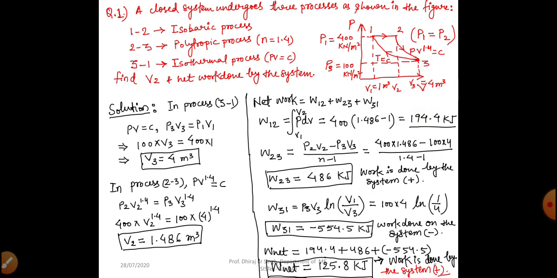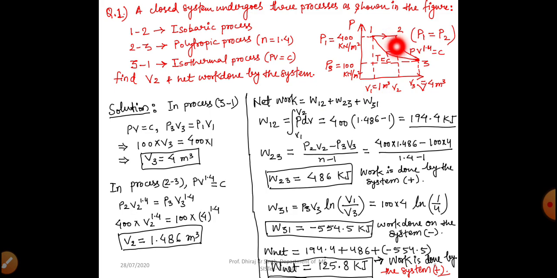Now we know the volume V3, we know the volume V1, but we do not know the volume at point 2. So from the help of this polytropic process, now we will find out the volume at point 2, that is V2. So we have applied the equation of polytropic process, PV to power 1.4 equal to constant. So we can write it like this: P2 V2 to power 1.4 equal to P3 V3 to power 1.4. Why we can write it like this?